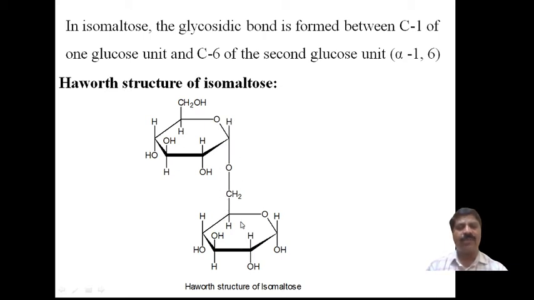This is the alpha 1,6 position. The hydroxy group at position 1 undergoes glycosidic bond formation with the hydroxy group at carbon 6, which is a primary OH group. The one at position 1 is a secondary OH group, which combines with the primary OH group of the other glucose molecule to form the 1,6 linkage. It is called isomaltose. Clear?